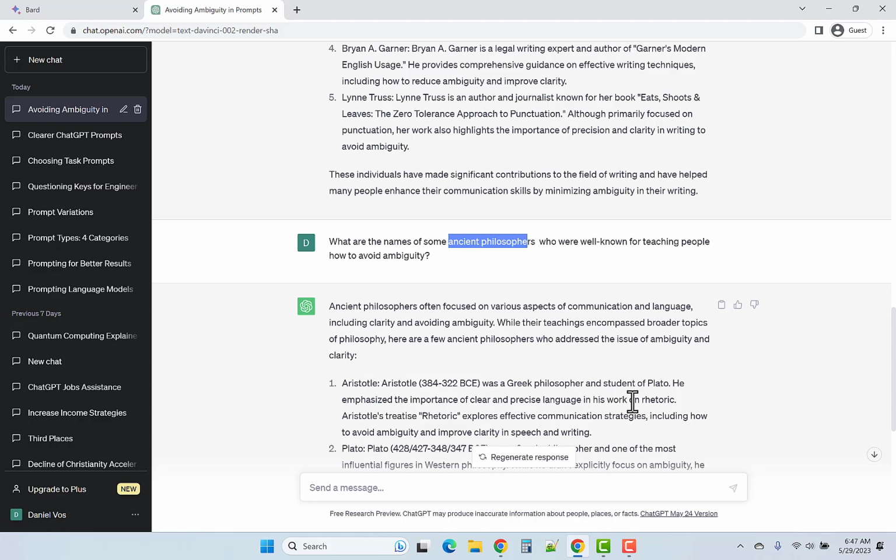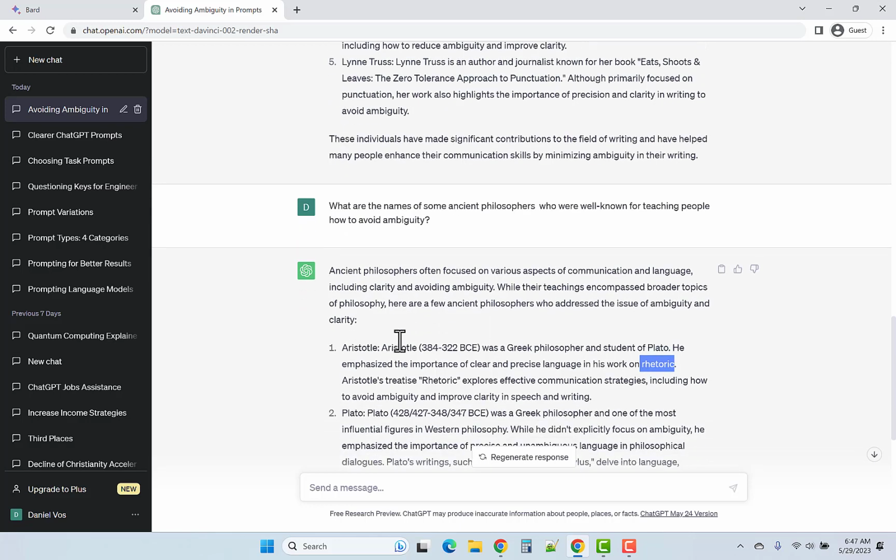And then I asked about ancient philosophers, and it said Aristotle, which is interesting that it referred to his work on rhetoric. I'm still learning about Aristotle, but I also know that Aristotle had a bunch of writings on reasoning, and it seems to me that reasoning is more fundamental than rhetoric. So rather than jump straight to rhetoric, we might want to look at his works on reasoning. But nevertheless, Aristotle would be someone good to look at.